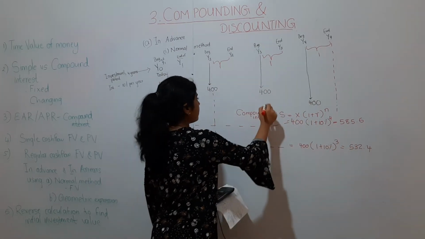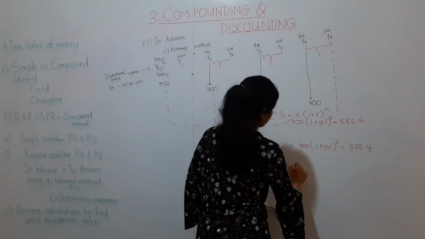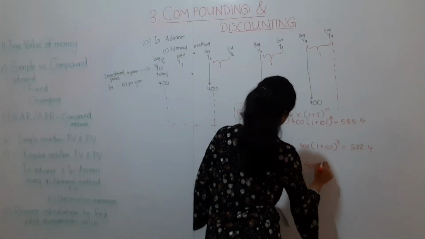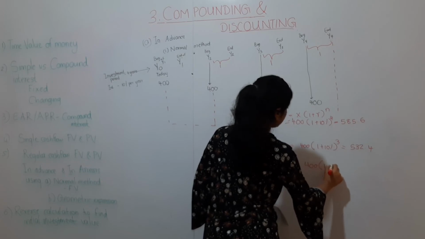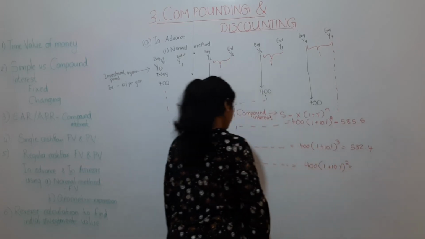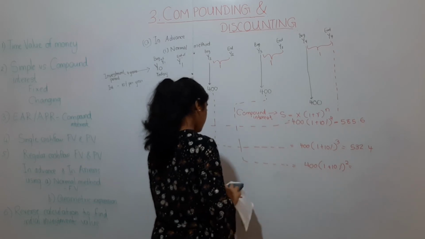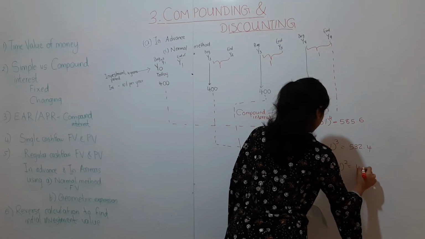Next, 400 of year 3, 1 plus 10%. So it is there in the pension fund for 2 years. So 1.1 to the power 2 multiplied by 400 is 484.